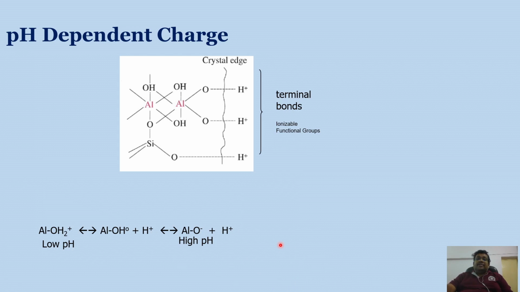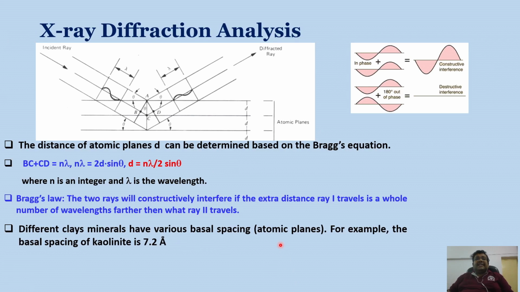Now let us go to our next slide, that is X-ray diffraction analysis. This is very important. Now how can we differentiate the clay minerals? This is because of X-ray diffraction analysis. X-ray diffraction analysis can differentiate the d-axis spacing of one mineral from another mineral. So you can see these are some parallel atomic planes, and the distance between these parallel atomic planes is known as the d-axis spacing, as you can see here.